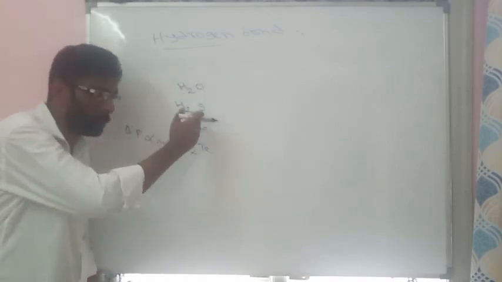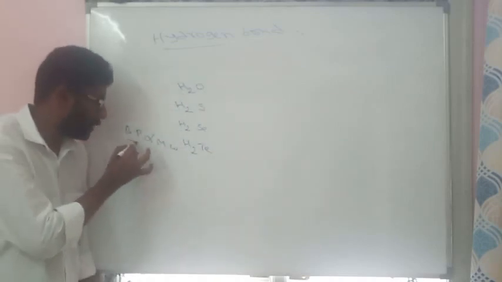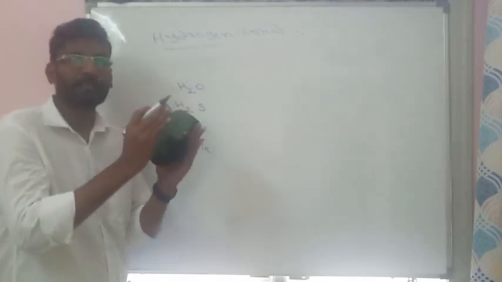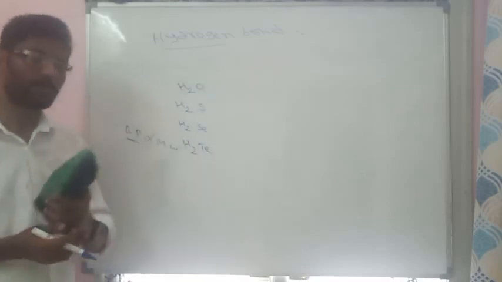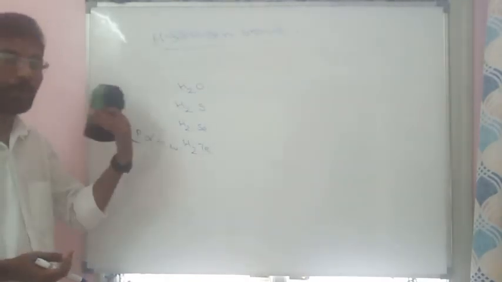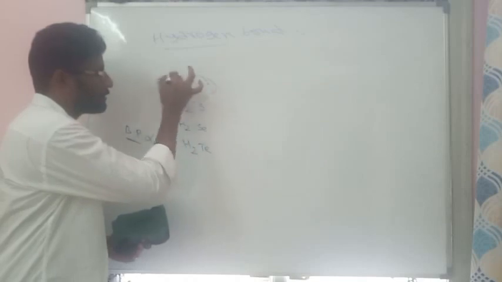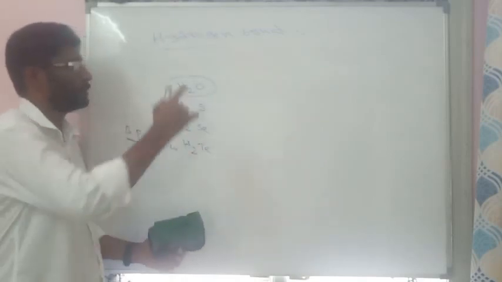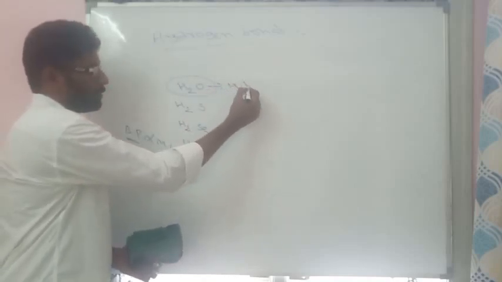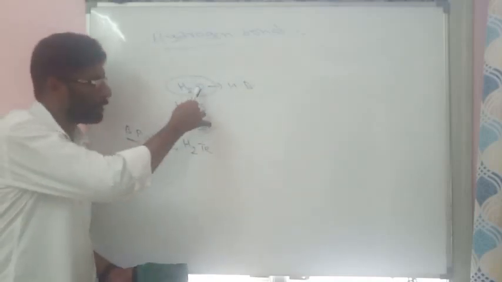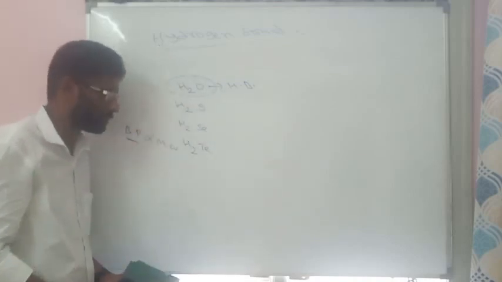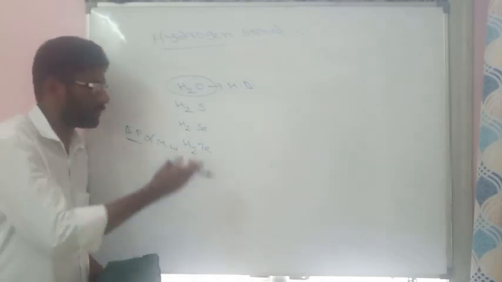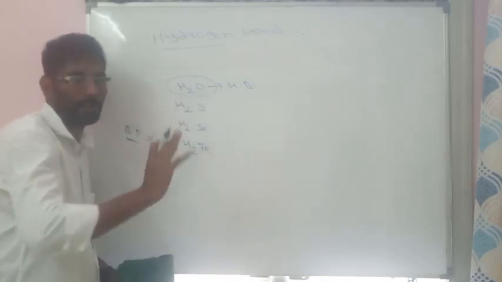So from top to bottom, molecular mass increases, hence boiling point also increases. So we expect water to have a lower boiling point since it has less molecular mass when compared with all. However, water will exhibit the highest boiling point in this 16th group. Why? That is due to the formation of hydrogen bond. Water can form hydrogen bonds since it contains oxygen, but the remaining sulfur, selenium, tellurium cannot form hydrogen bonds. They contain only dipole-dipole interactions.